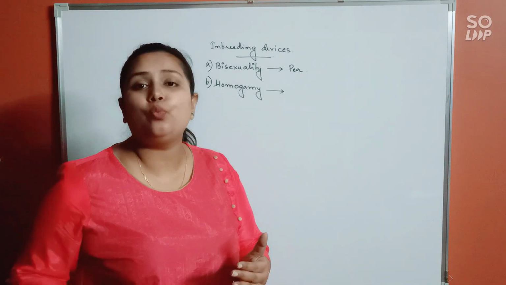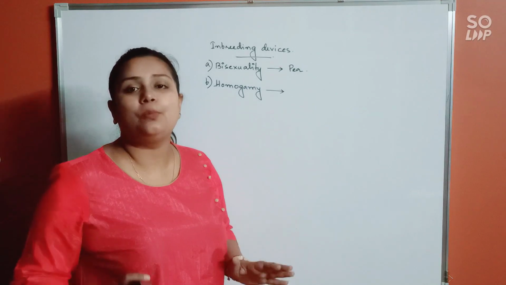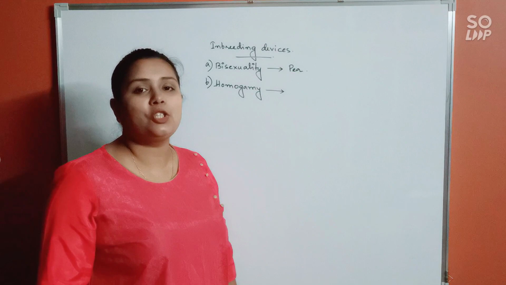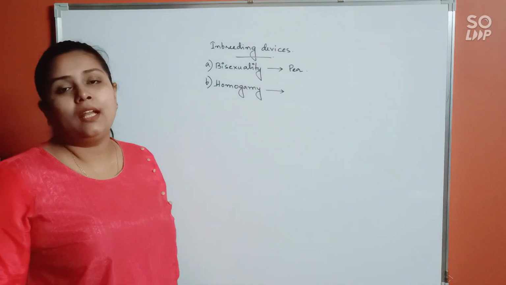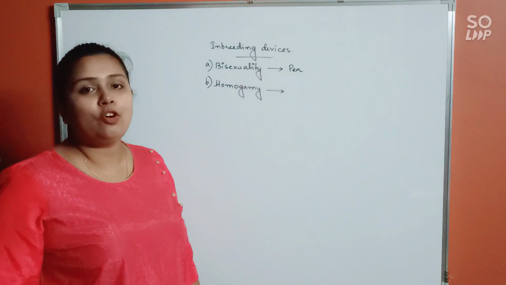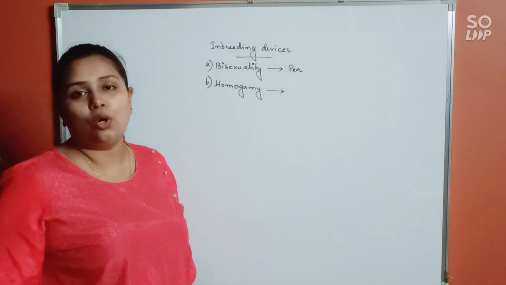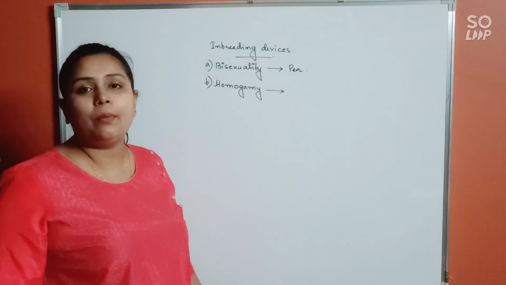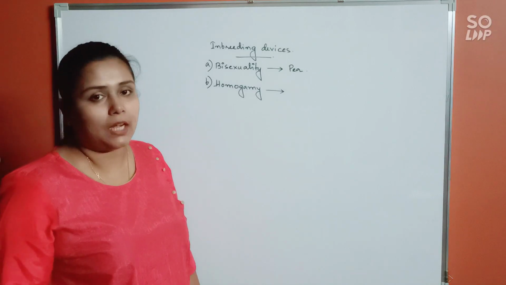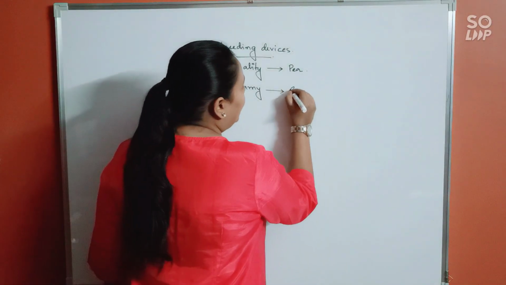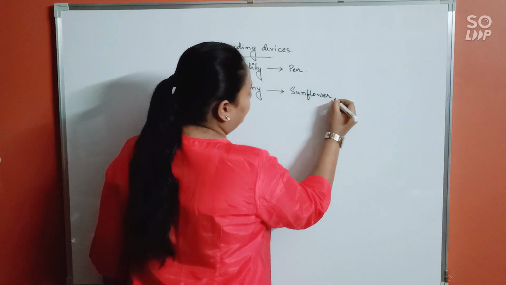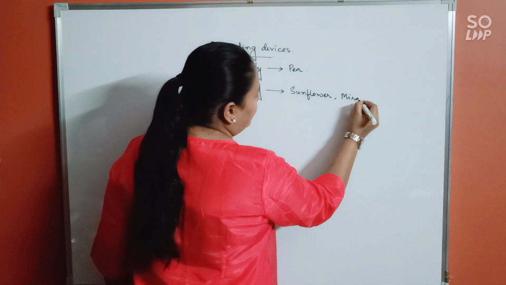Okay, that means the egg within is already ready to be fertilized. So when the stamen and the carpel both mature at the same time, then the chance of self-pollination is of course increased, and this is called homogamy. Okay, so homogamy means when the stamen and carpel mature at the same time. This can be very commonly seen in sunflower or mirabilis.